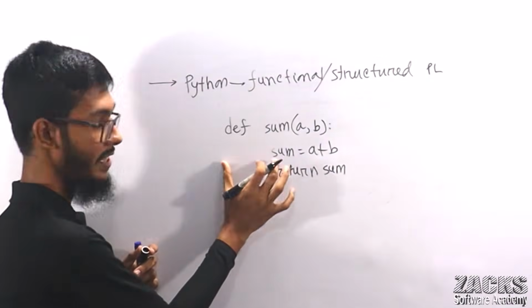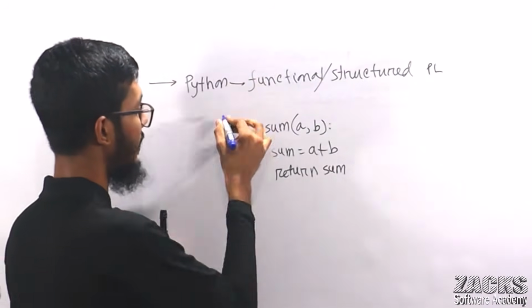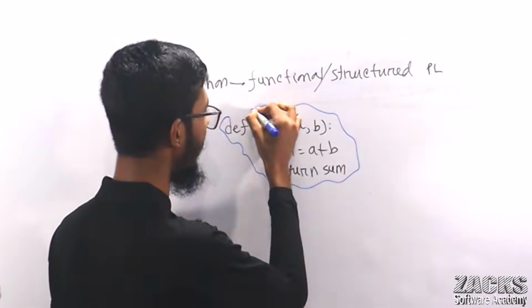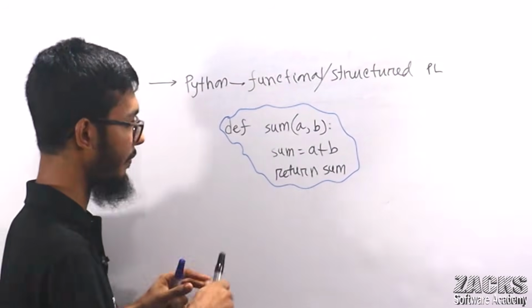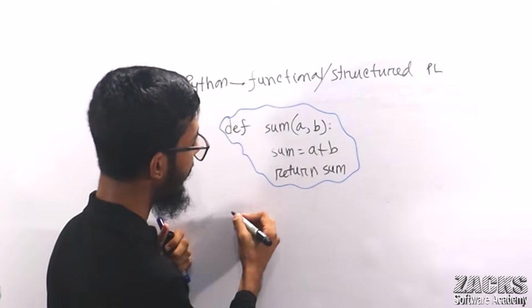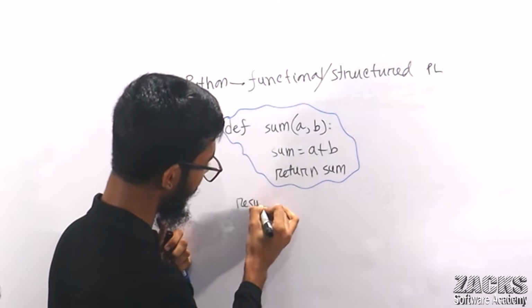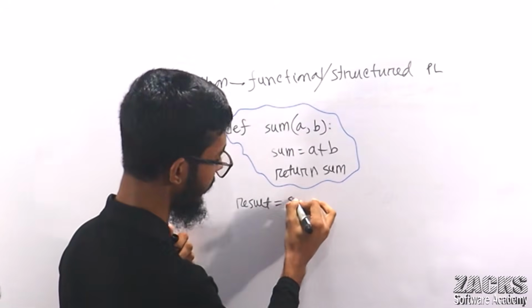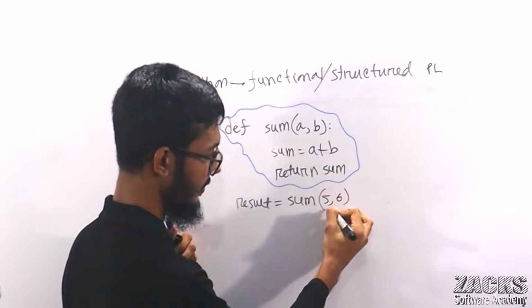And simply we defined a function here. This is your function, right? This is actually how we define a function in Python, and we can use it any number of times. For example, we can write result equals sum, and we can pass 5 comma 6.